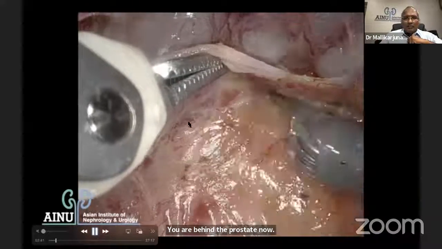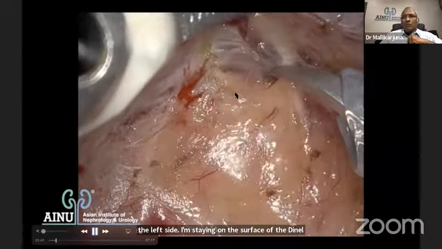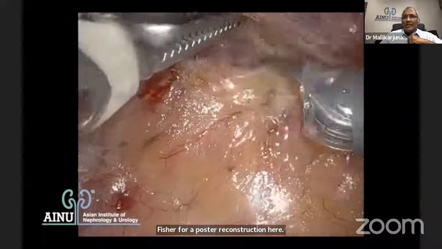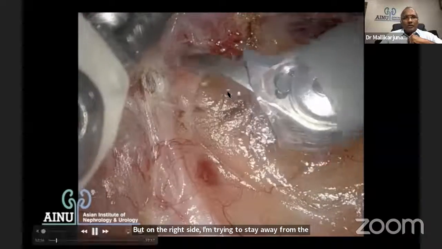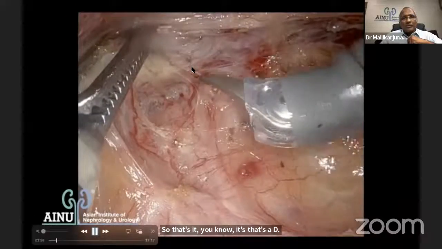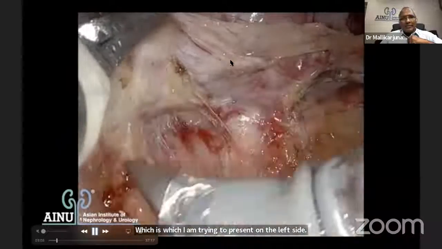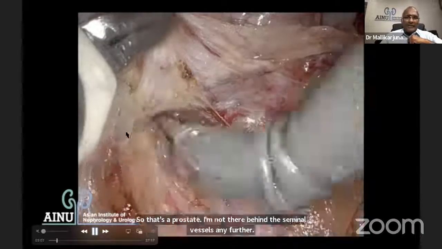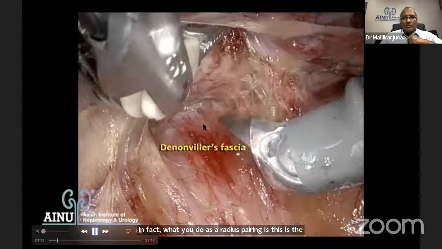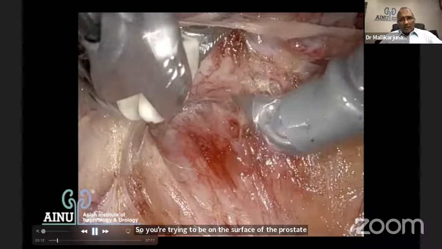I'm staying on the surface of the denonvilliers fascia, trying to preserve some amount of it for a posterior reconstruction here. But on the right side, I'm trying to stay away from the fascia so that I may not leave anything there. So that's one layer of denonvilliers fascia which I am trying to preserve on the left side. So that's the prostate. I'm not behind the seminal vesicles any further. In fact, what you do as a Retzius sparing is, this is the plane you start dissecting in a Retzius sparing. You try to be on the surface of the prostate, and this is the denonvilliers fascia being saved on the left side.